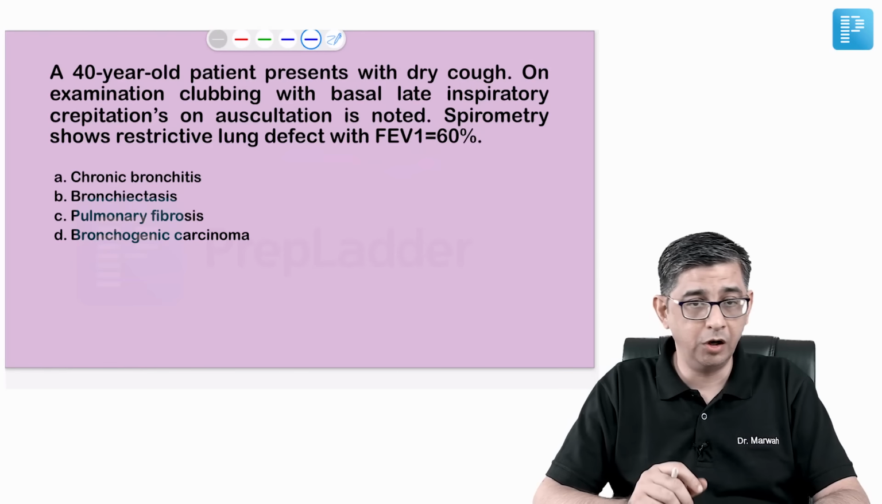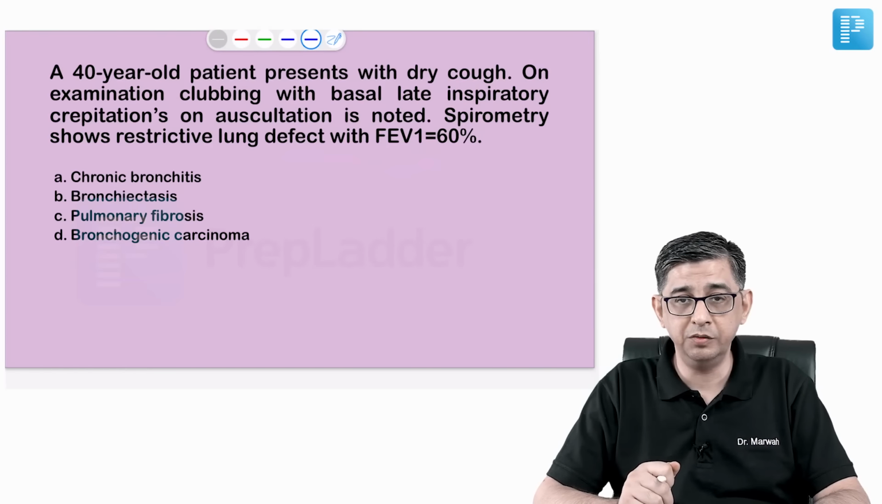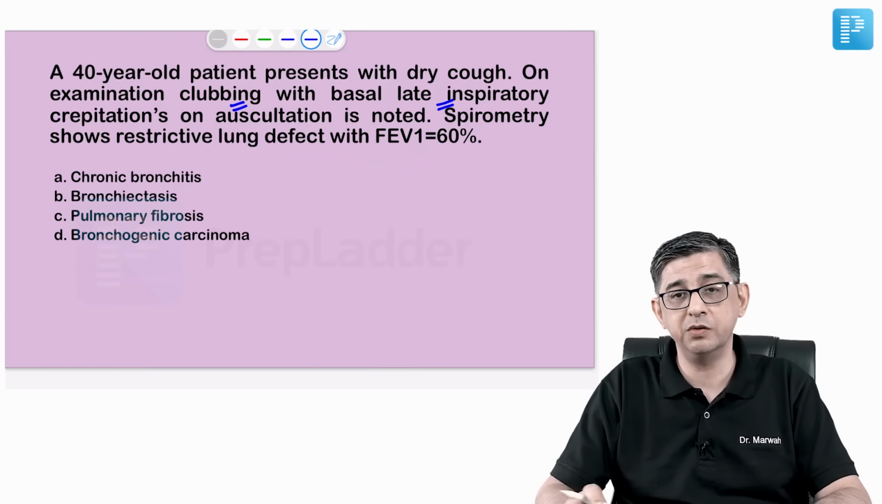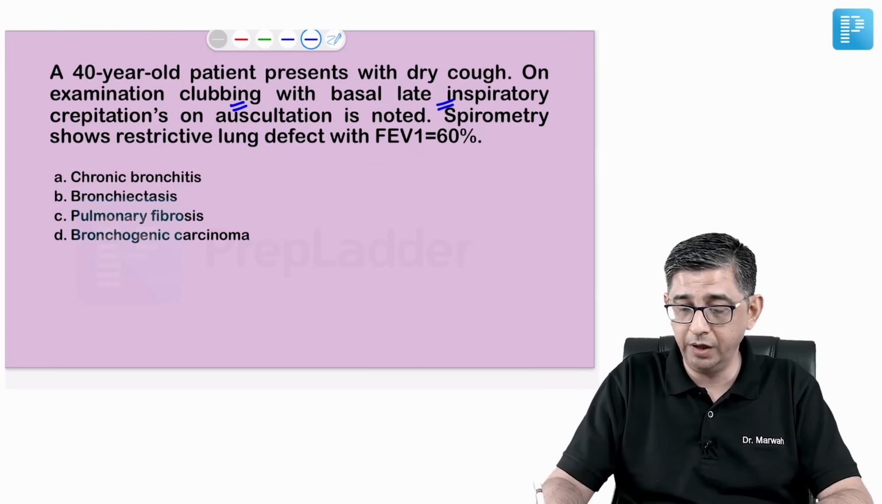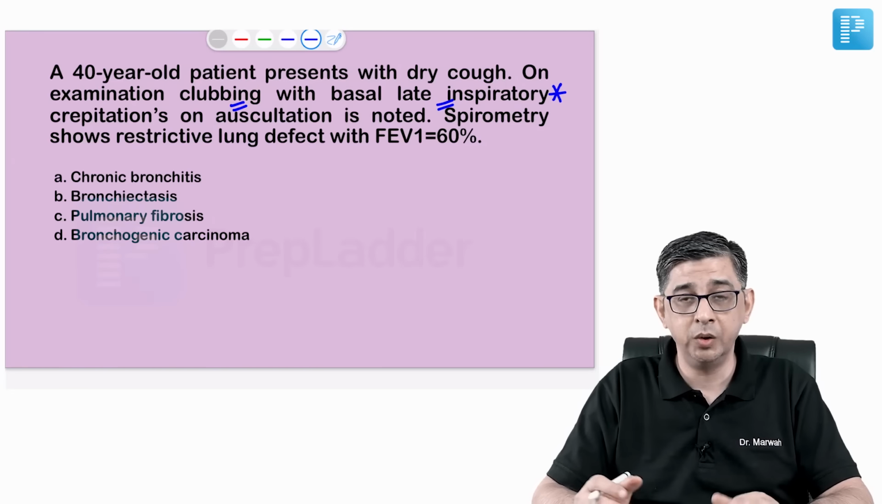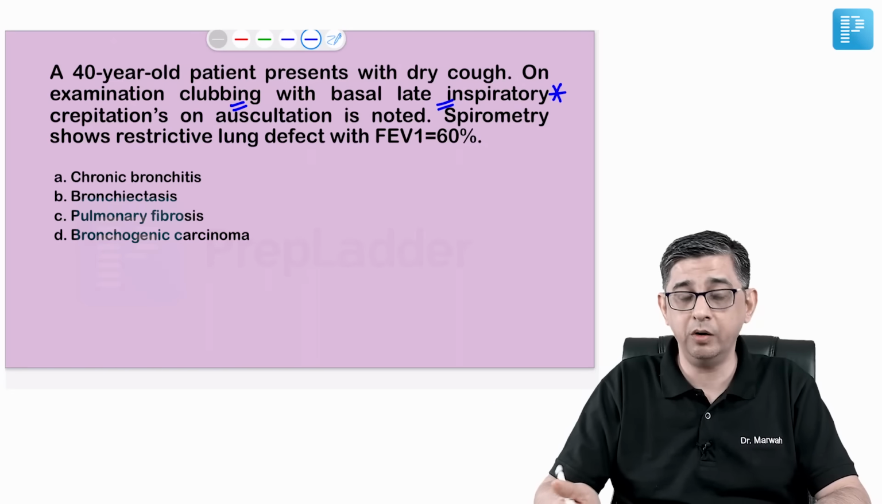The subsequent question talked about a 40-year-old patient with dry cough. Then there was clubbing with late inspiratory crackles. That was very characteristic. The moment you read late inspiratory crackles, it is suggestive of pulmonary fibrosis in a patient. And to help you, they also gave the spirometry report.